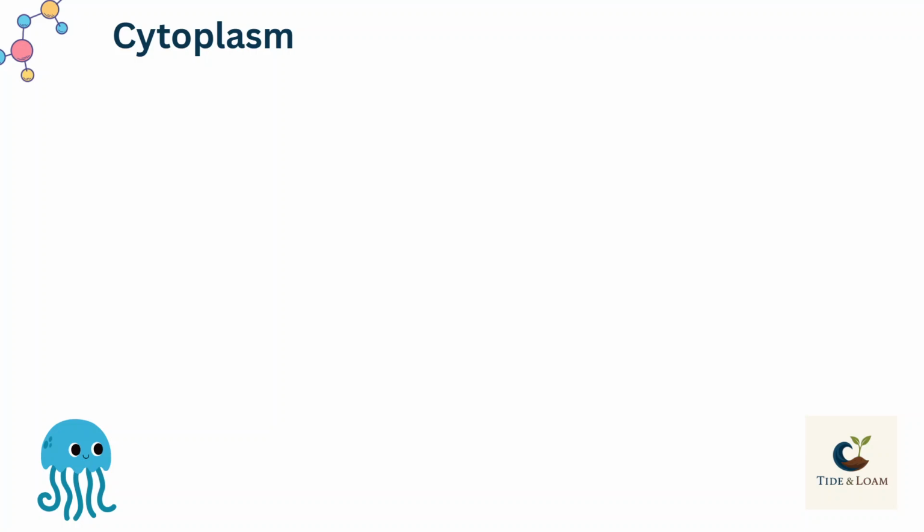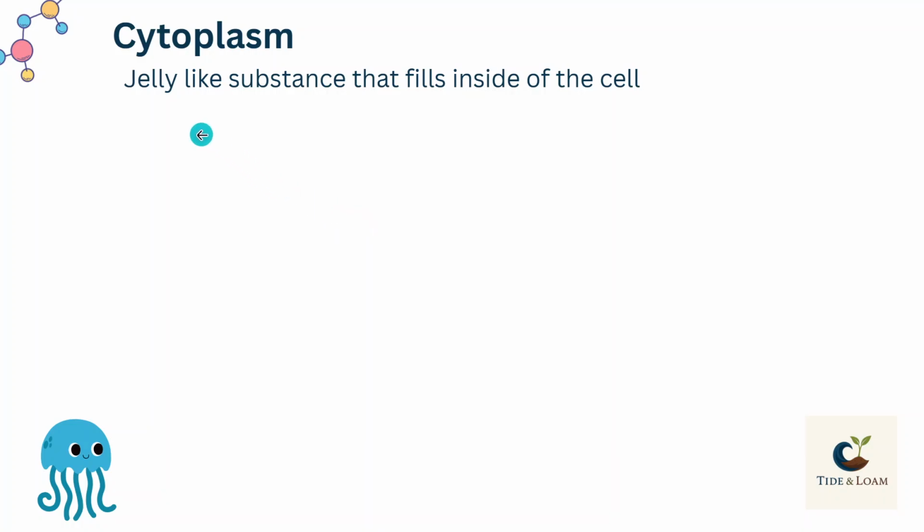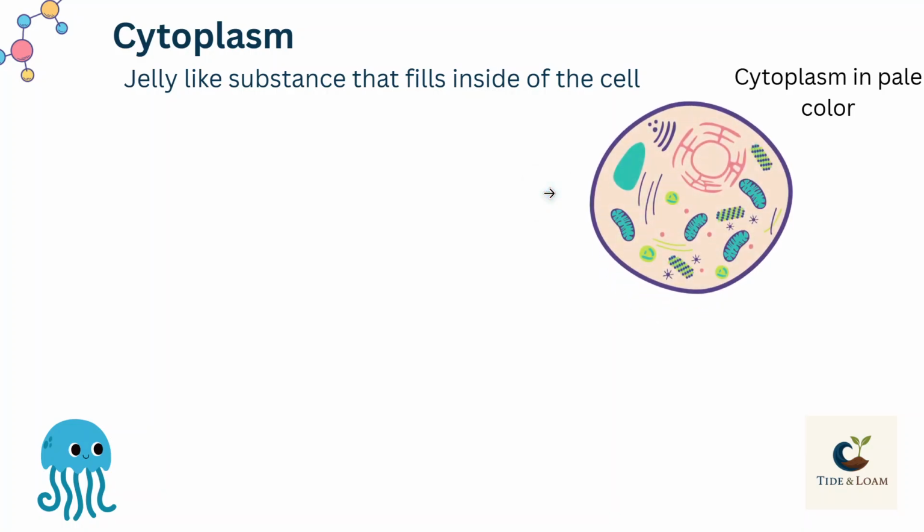I am your instructor Hassaan, and again we are going to study another important component of the cell, which is the medium in which all the organelles float, and this medium is called cytoplasm. So cytoplasm is the inner jelly-like medium fluid of the cell in which all the organelles are present. Jelly-like substance that fills inside of the cell.